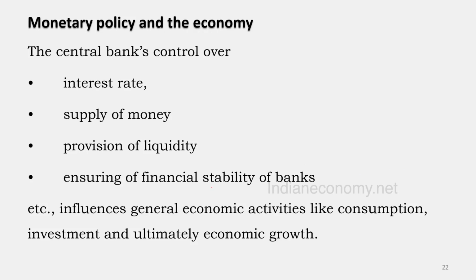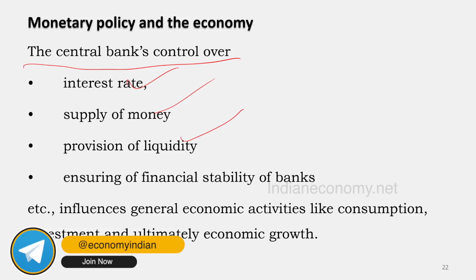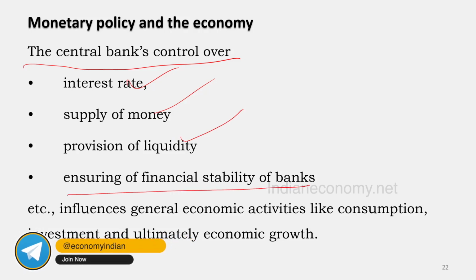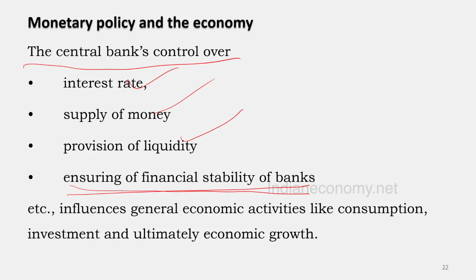So it can influence different macroeconomic variables. The central bank's control over what? Interest rate, supply of money, provision of liquidity. That means immediate money to the banks so that banks remain liquid. Ensuring financial stability, so there is no Yes Bank, there is no IL&FS, or there is no Punjab and Maharashtra Cooperative Bank. So ensure financial stability, so banks remain stable.